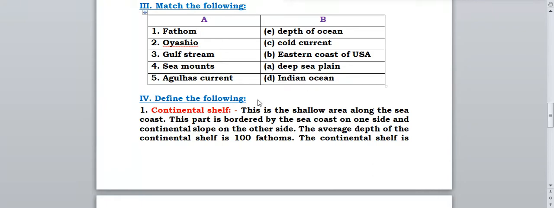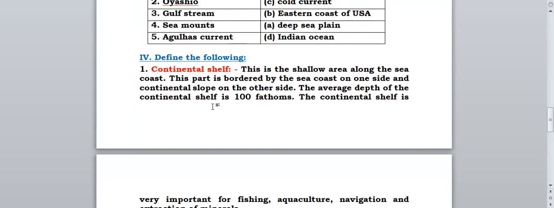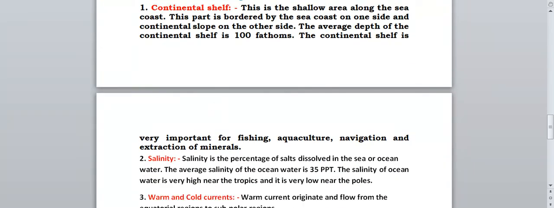Now we'll discuss the question answers, the points where we have to write the definition. Define the following. The first word is continental shelf. So what is the continental shelf? This is a shallow area along the sea coast. This part is bordered by the sea coast on one side and the continental slope on the other side. The average depth of the continental shelf is 100 fathoms.